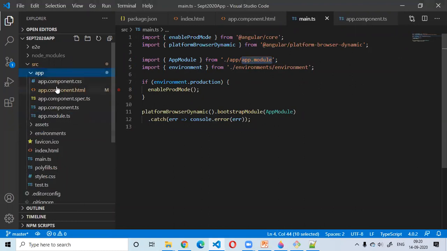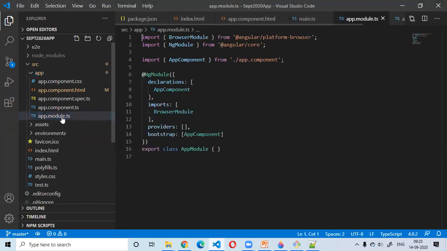So let's go into the app folder, because my main.ts file is inside my source folder. Inside the source folder, I'm having this app folder. Inside the app folder, I'm having this app.module.ts. This app.module.ts has this simple class, export class AppModule, right? This is a very simple TypeScript class. Here also we saw how we write a class in TypeScript: just the class keyword, then the class name, and then the class body. This is very simple.